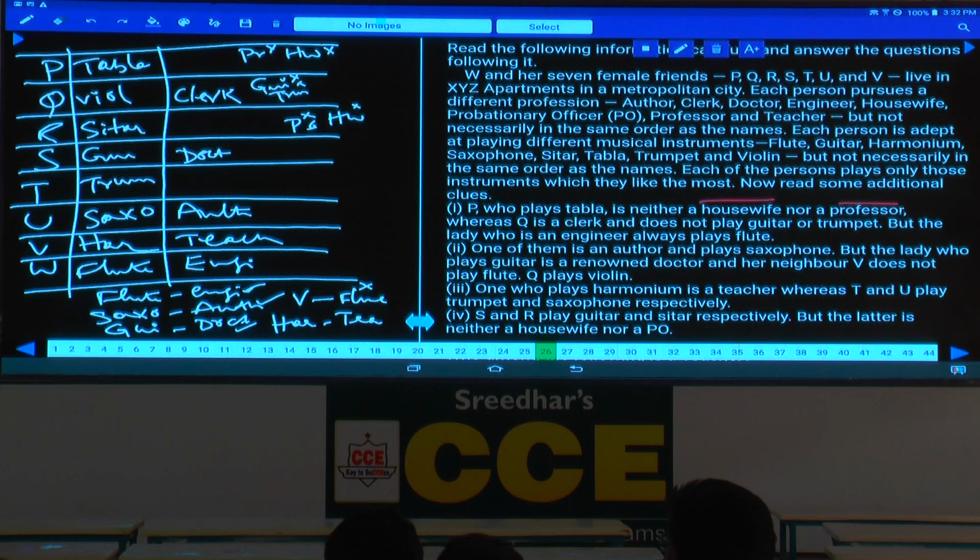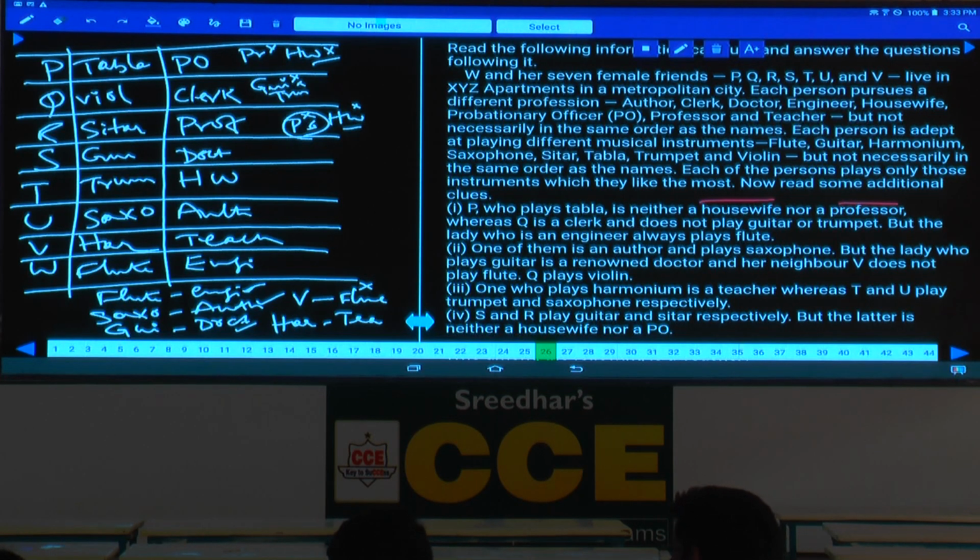Who is a housewife here? This person is not a housewife, and this person is a housewife. This person is not a PO, and this person is a PO. PO, clerk, doctor, housewife. Then who is the person left over? Professor. And who is that professor here? R is a professor, isn't it?